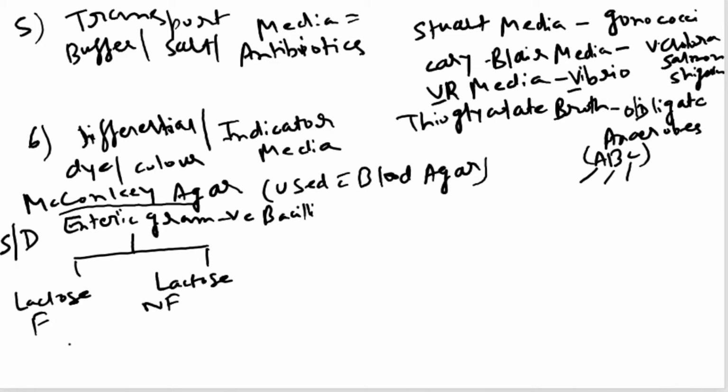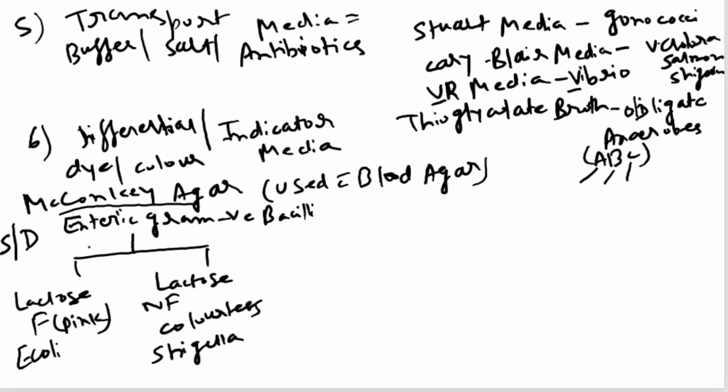Example is E. coli. On the other hand, non-lactose fermenters will render the colony colorless. Example, Shigella. Lactose fermenter colony is pink in color.